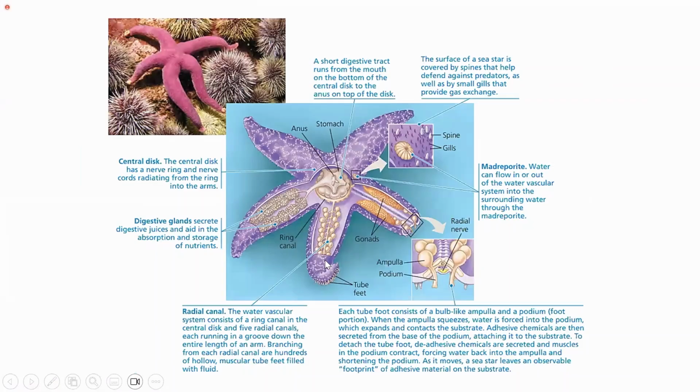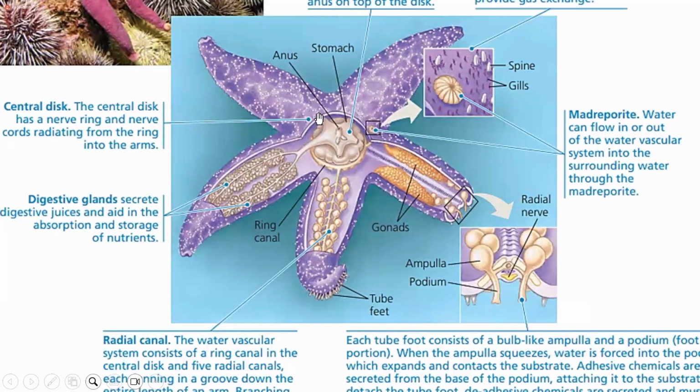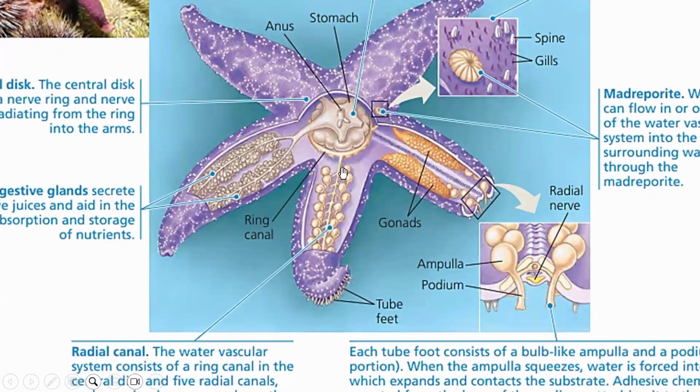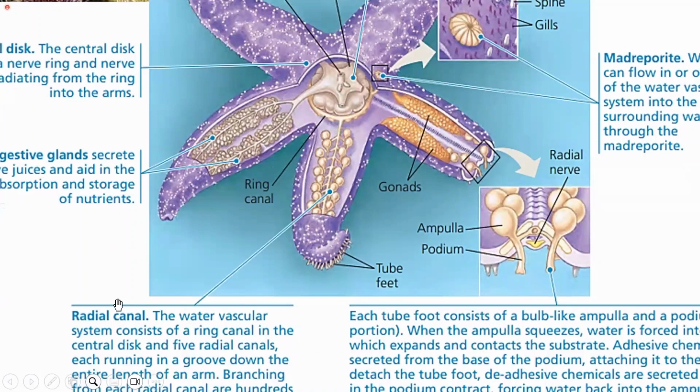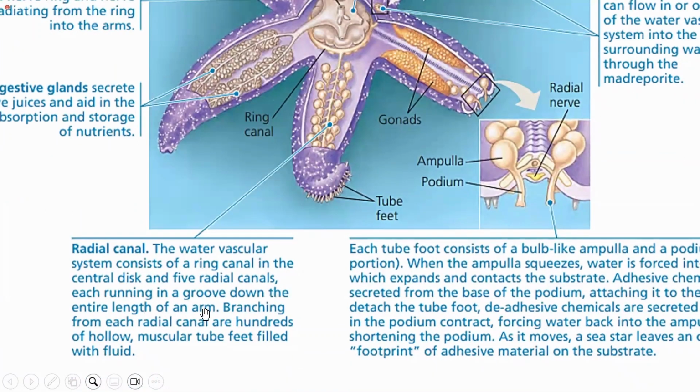Then I was talking about the ring canal. This is the ring canal, which is connected to the madreporite internally, and through this it is connected to the radial canal. So the water vascular system consists of the ring canal in the central disc and 5 radial canals, each running in a groove down the entire length of the arm. Branching from each radial canal are hundreds of hollow, muscular, fluid-filled structures which are called tube feet.